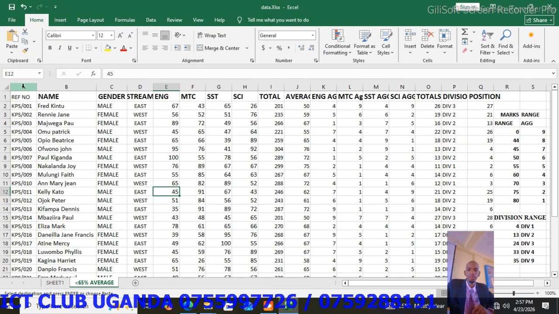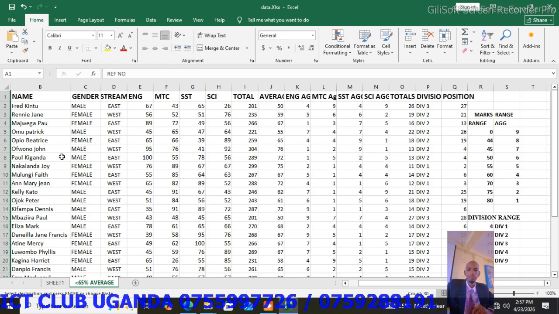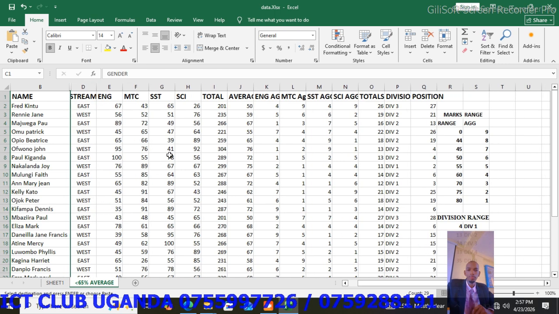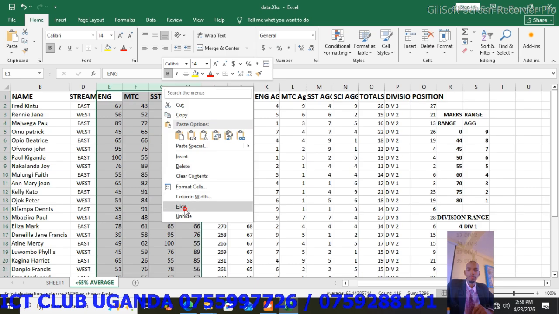So we can hide this, highlight column A, right click, and you click on hide. You can delete or hide. So I'm hiding it. I don't want it. They don't want gender. Right click and then hide. Do they want the subjects here? Subjects are not needed. Highlight those columns. Right click, hide them.